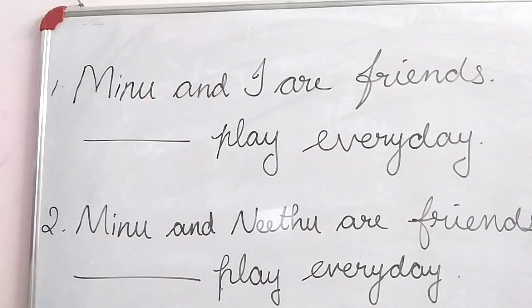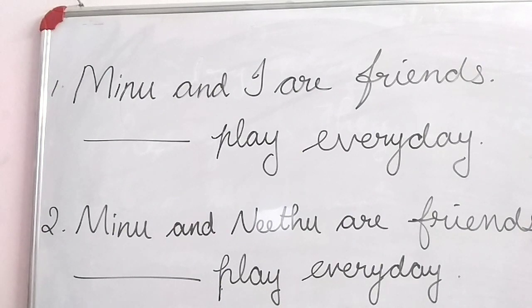Look at these sentences. Read the first sentence. Minu and I are friends. Dash play every day. We want to use the pronoun. Here it is Minu and I, so it's plural.